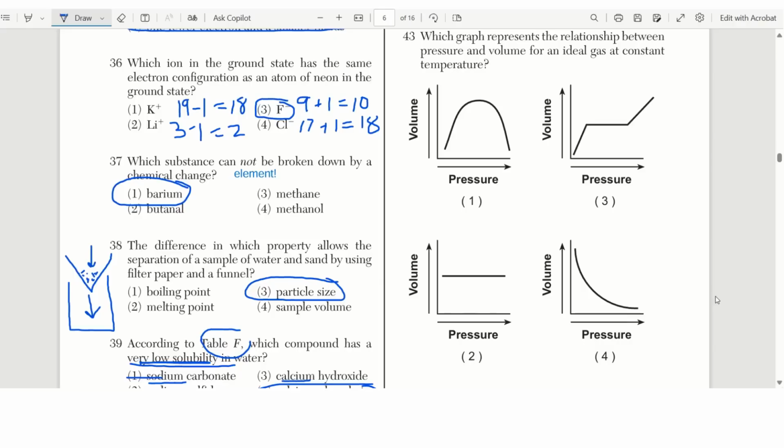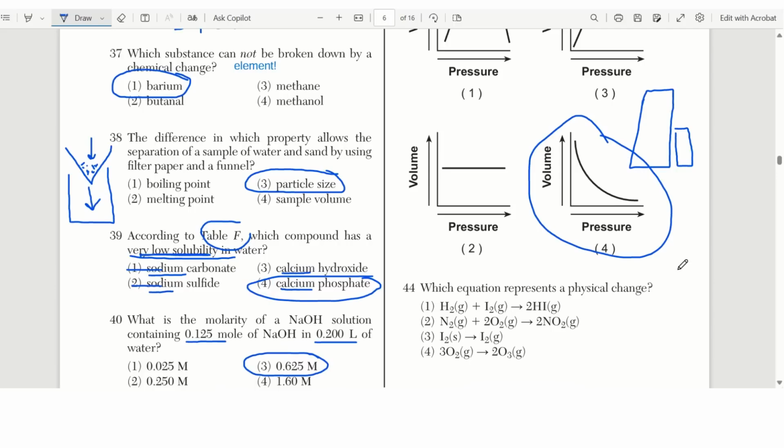Number 43. Which graph represents the relationship between pressure and volume for an ideal gas at a constant temperature? Well, the relationship between pressure and volume is that when pressure goes up, volume goes down, right? So if we have low pressure but high volume, this would be high pressure but low volume. So it's got to be this one. That shows that inverse relationship.